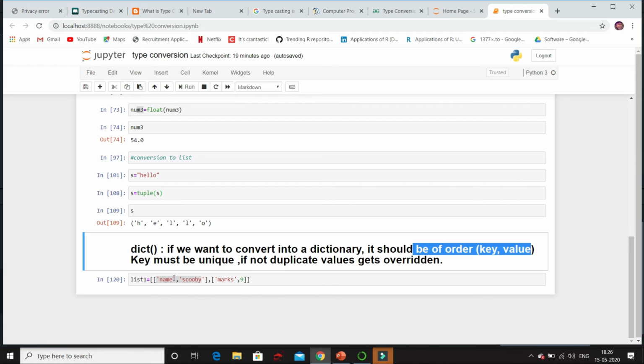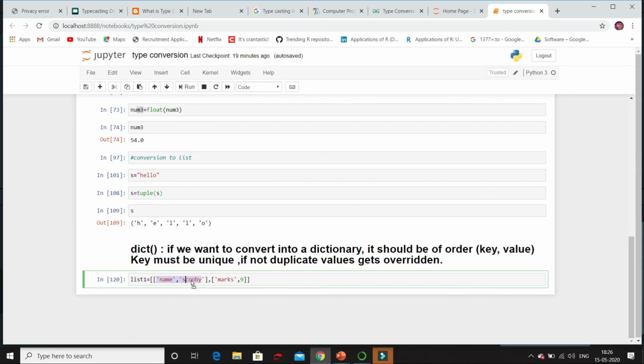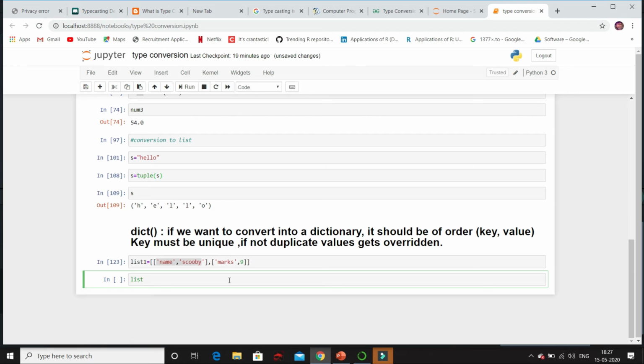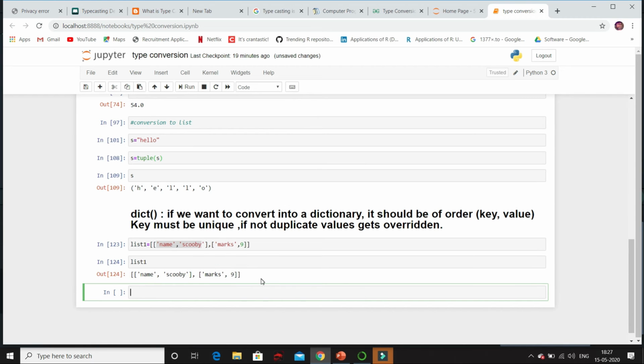So if I want to convert list to dictionary, then we should have two values in which one should represent key and other should represent value, like this. So here inside list we have two lists. In one list we have key, which is name, and value is Kobe, and here marks is key and 9 is value.